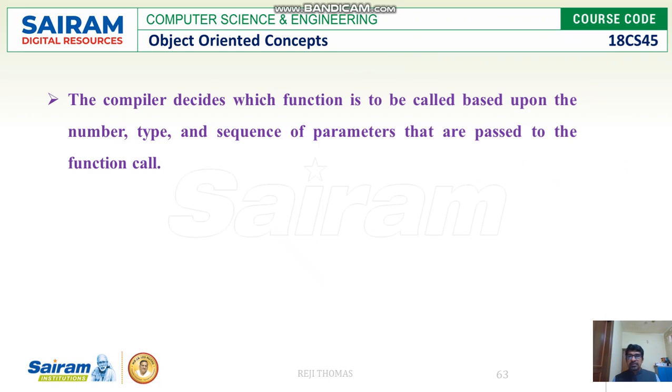If this is the case, what happens during compilation? Your compiler is going to decide which function to call based upon the number of parameters, their type and the sequence of parameters.